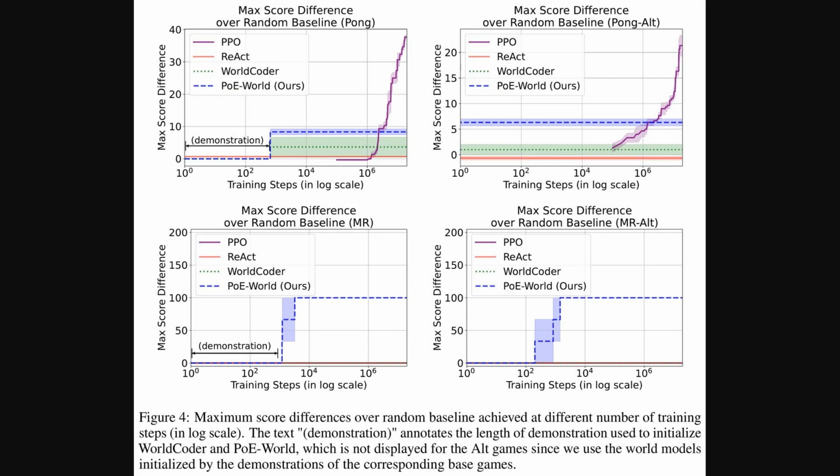And these charts show the payoff. They plot the maximum score achieved versus the number of training steps. Our method, PoE-World, is the dashed blue line. Now, compare it to PPO, the solid purple line. PPO, or Proximal Policy Optimization, is a powerful standard method that learns from massive trial and error. In the Pong games, PPO eventually surpasses PoE-World, but it takes over 1 million steps to do so. The most striking result is in Montezuma's Revenge, where only PoE-World scores anything at all. The other methods are completely stuck at 0.